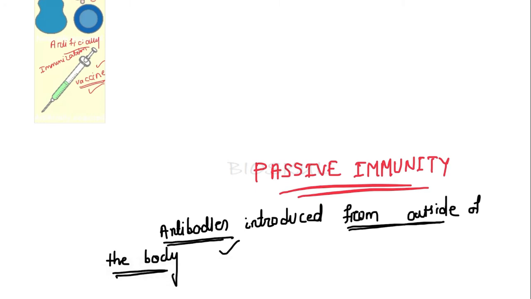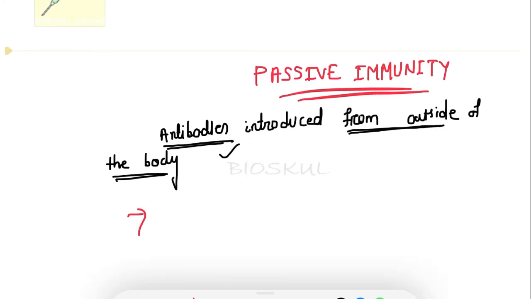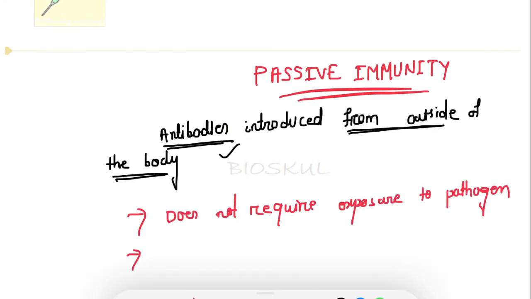That is passive immunity, and it does not require exposure to the pathogen. As we are introducing antibodies directly into the body, it will work immediately. But in active immunity, it takes a long time to respond, right? In passive immunity, it works immediately, but it does not last long.